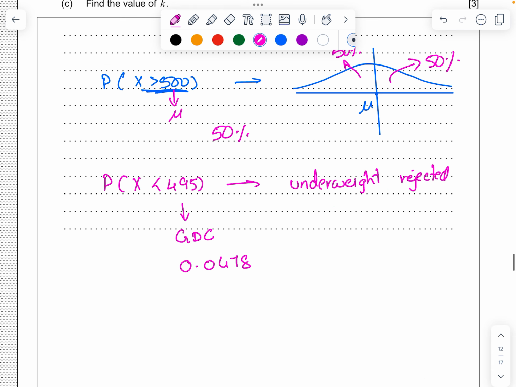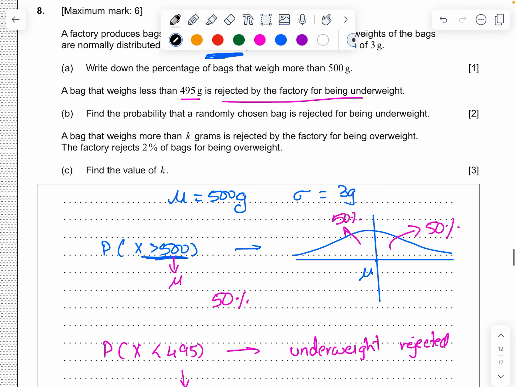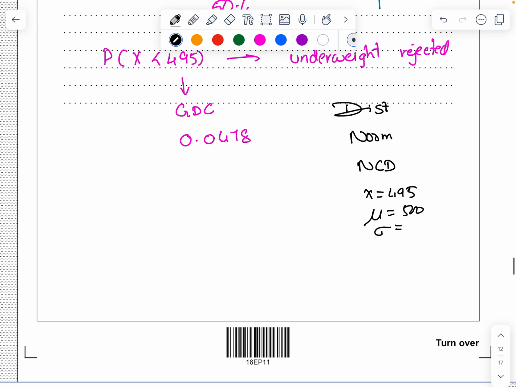The options will be distribution, then normal, then NCD. Use the X value as 495, the mean as 500, and sigma as 3. Enter these values, you should get that as the answer.